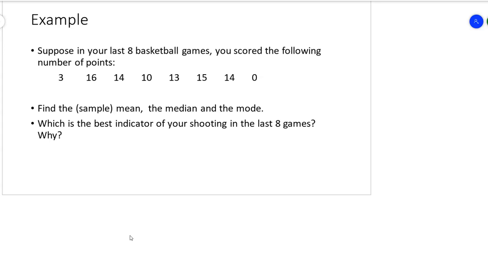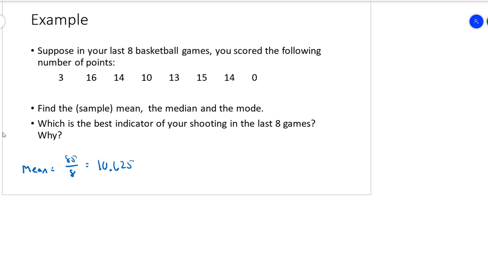So the first thing is, let's add up all these numbers together. 3, 16, 14, 10, 13, 15, and 14. I get 85. So the mean is going to be 85 over 8, right? 85 is the sum of my points. 8 is the number of games I played, so 85 divided by 8 is 10.625.